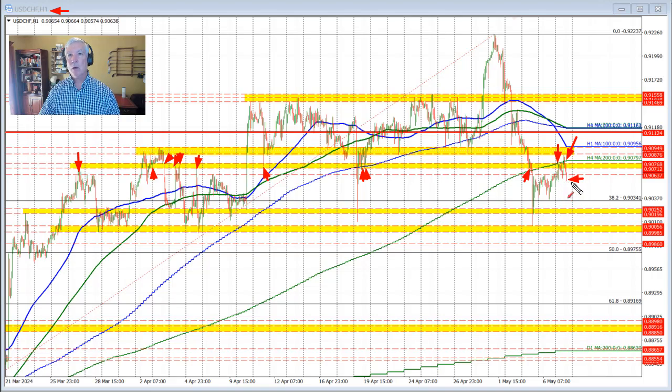And we'll look for ultimately a rotation back down toward the 38.2% retracement, which happened to be where the low price bottomed in trading yesterday. So be aware, be prepared.